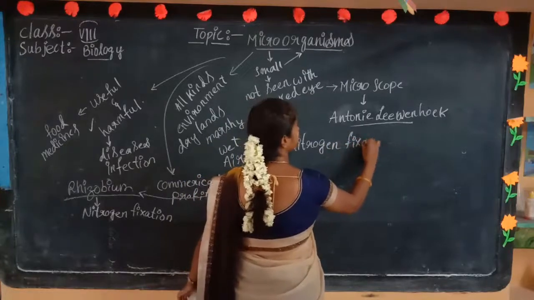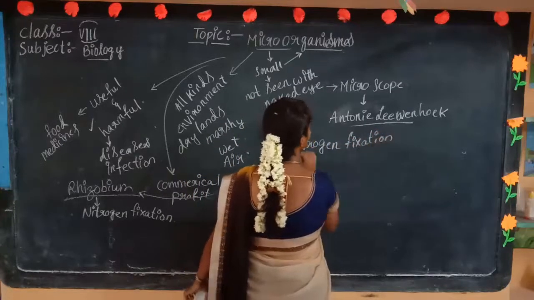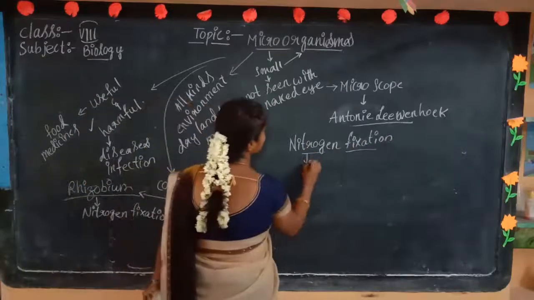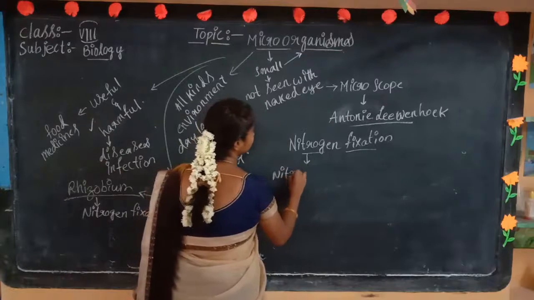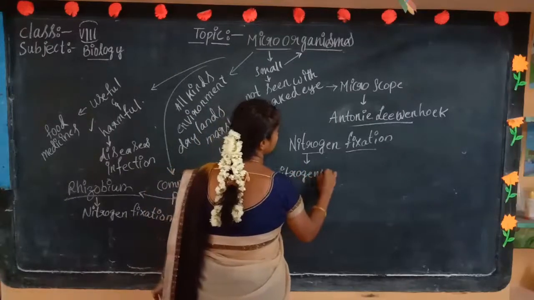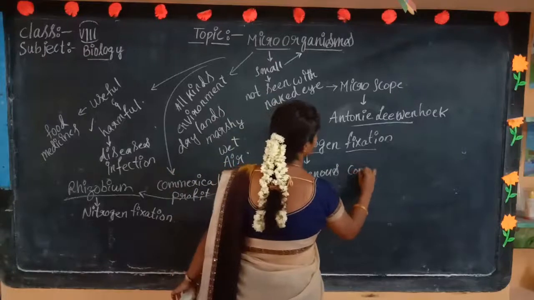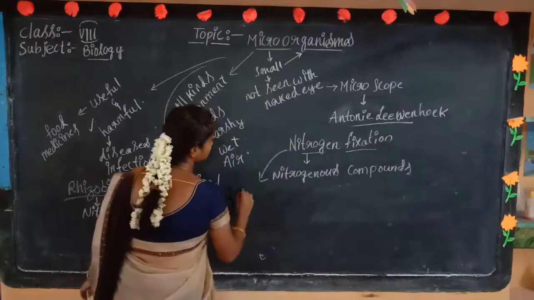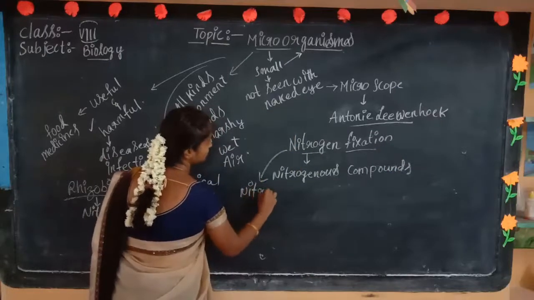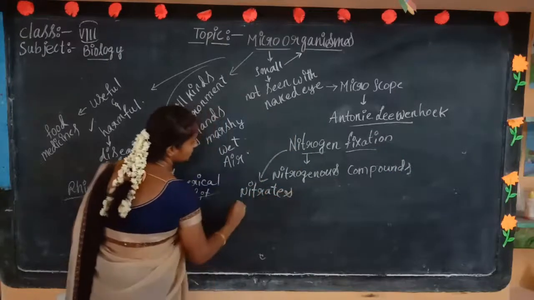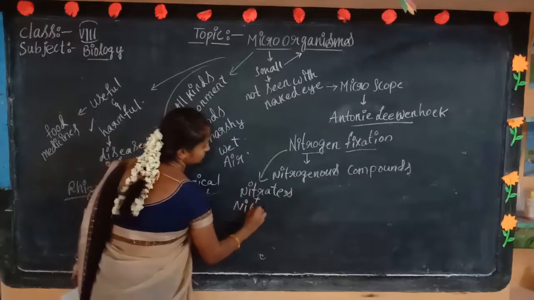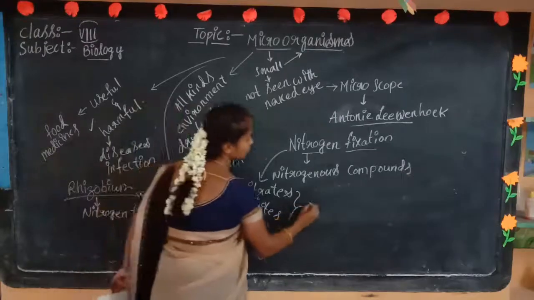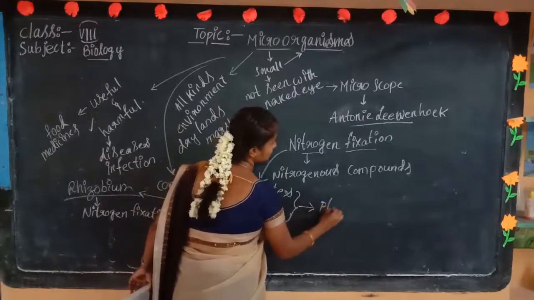Nitrogen fixation. What happens in nitrogen fixation? The nitrogen is turned into nitrogenous compounds, meaning the nitrogen is divided into nitrates and nitrites. These compounds are taken up by the plants